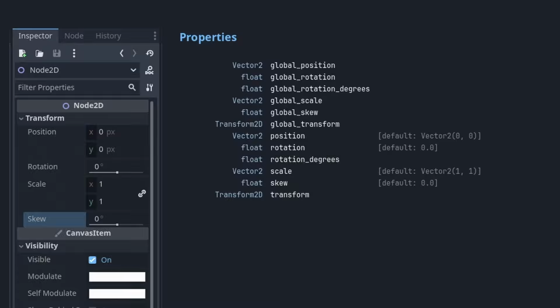But these are not the only properties that the class contains. The class may contain a lot of other properties that are not visible in the inspector, so it's always a good idea to skim through the docs to see what you have available. An example in the Node2D class is the global position property. It's not displayed in the inspector, but you can access it through code.